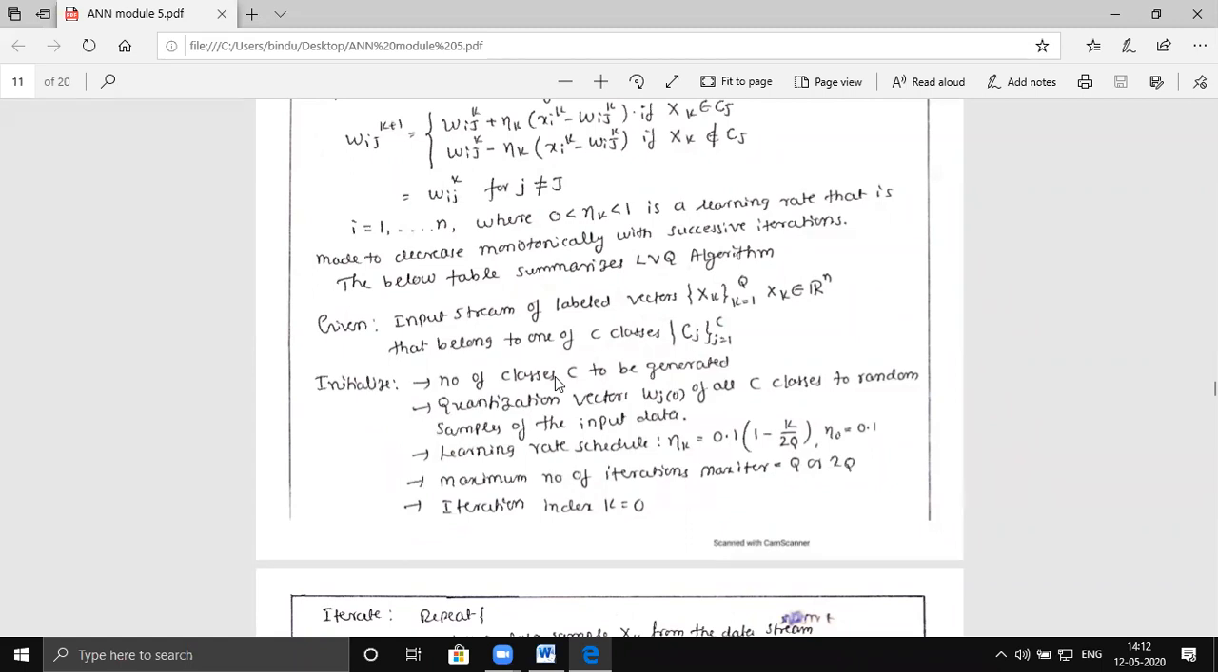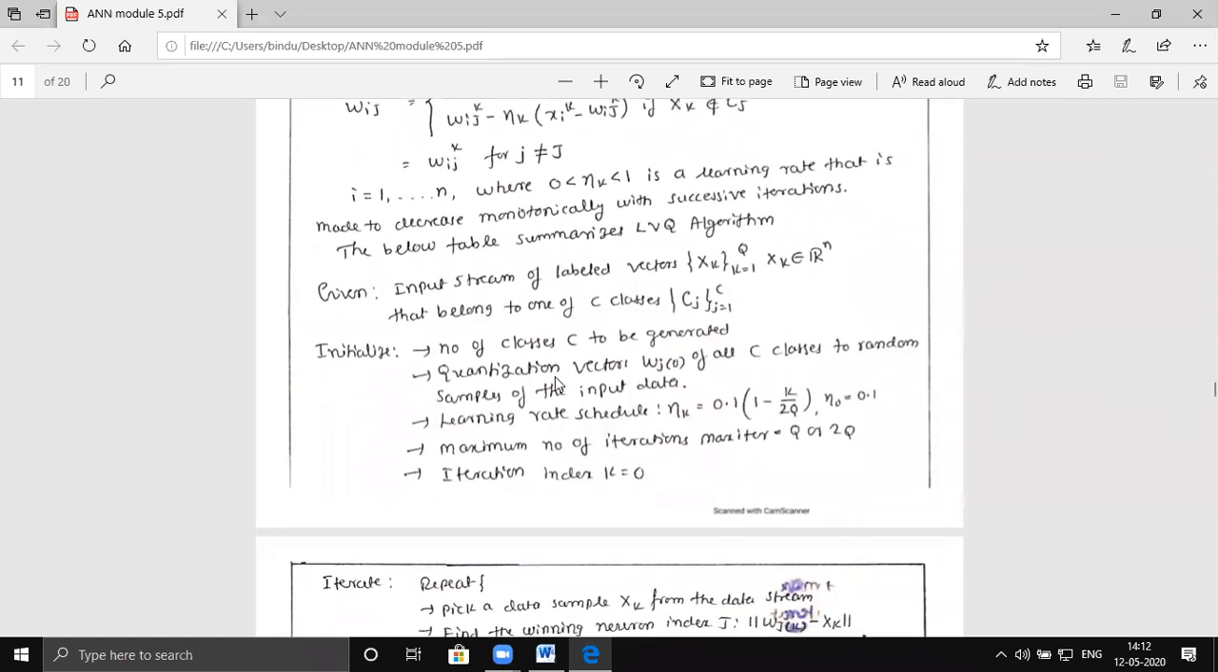Now, once we generate the classes, we initialize the quantization vectors wj of all the classes to random samples of the input data. One of the input data is taken and randomly assigned to one of the classes to test whether it belongs to that class or not.